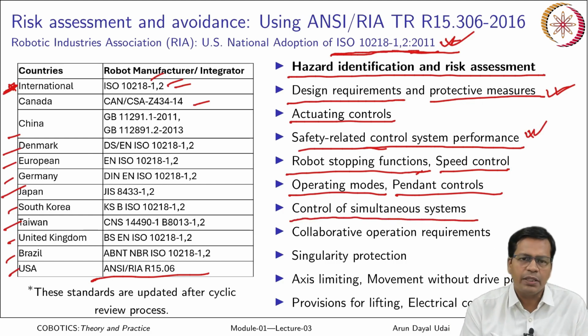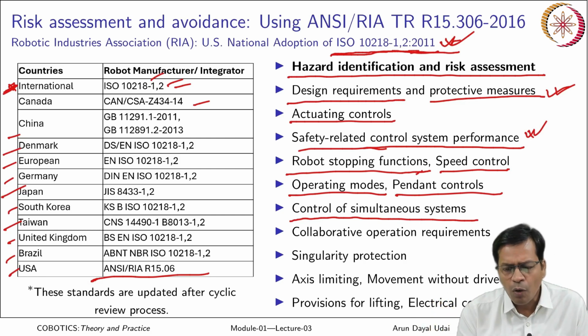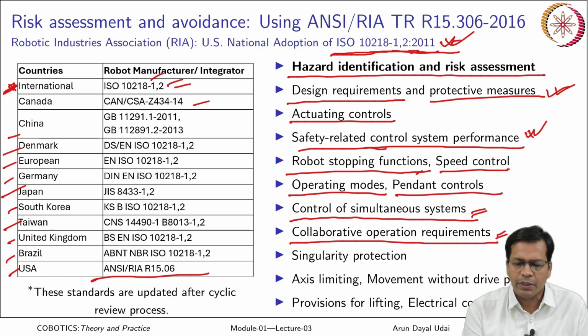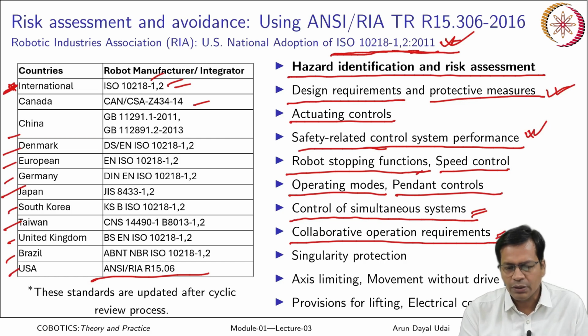Then control of simultaneous systems: how many IOs, or how many simultaneous systems, let us say a turntable, a linear rail, or a conveyor, can go along with the cobot operation. That is also discussed in this. Then collaborative operation requirements: the pressure limits and force limits, those things.